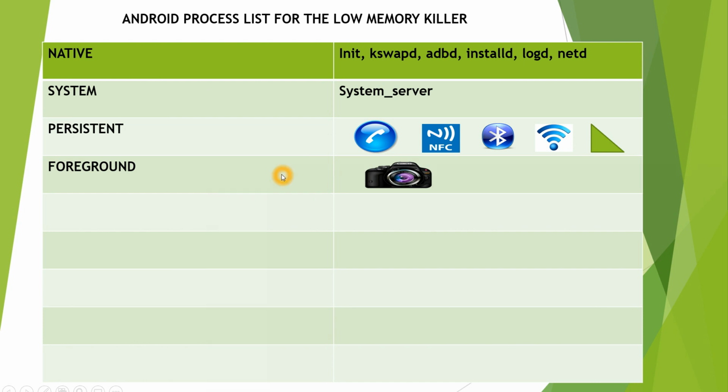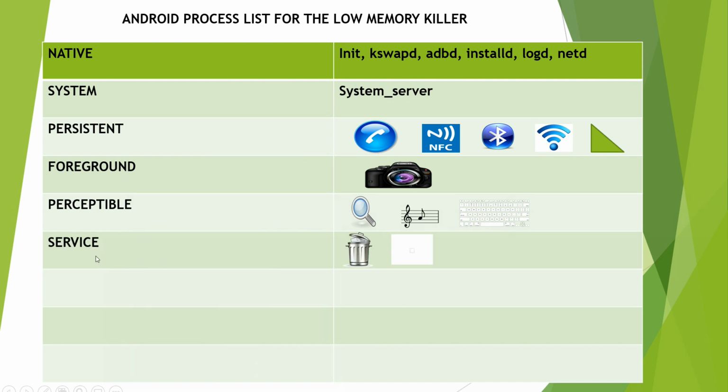Foreground is the application with which the user is currently interacting. Here I'm currently interacting with my camera application, which is in the foreground. Perceptible are the visible processes. Visible processes means the ones with which the user is not directly interacting, but they are running in the background. For example, I'm listening to background music, or I searched something in Google Chrome and that search is happening in the background. That is what perceptible means.